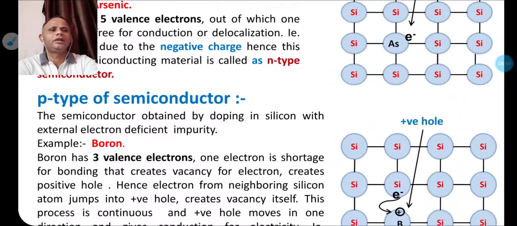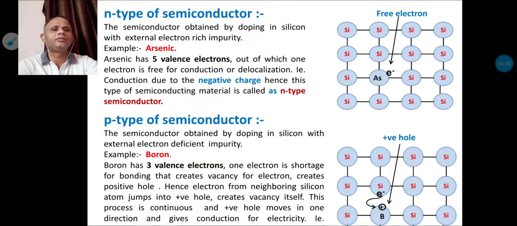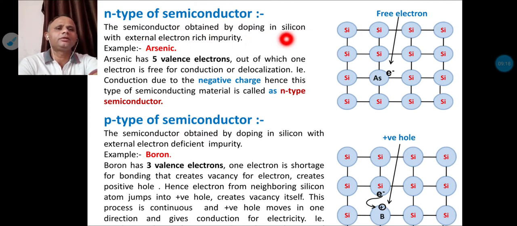So let us see what is N type of semiconductor. N means negative, that means the conductivity is due to the negative charge. That's why this type of material is called N type of semiconducting material. The semiconductor is obtained by doping silicon with an external electron rich impurity, for example arsenic. Arsenic has 5 valence electrons, out of which 1 electron is free for conduction or delocalization.